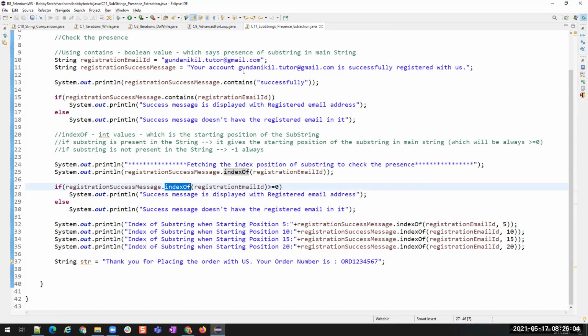Any questions or anything on these things? I know you are shifting from ETL to Java and Selenium, so it will be a little confusing with the methods, or you'll get jumbled with the methods. You'll sometimes write the methods which you use in SQL here. That's a common problem everybody has, but you'll overcome it only when you start practicing this.